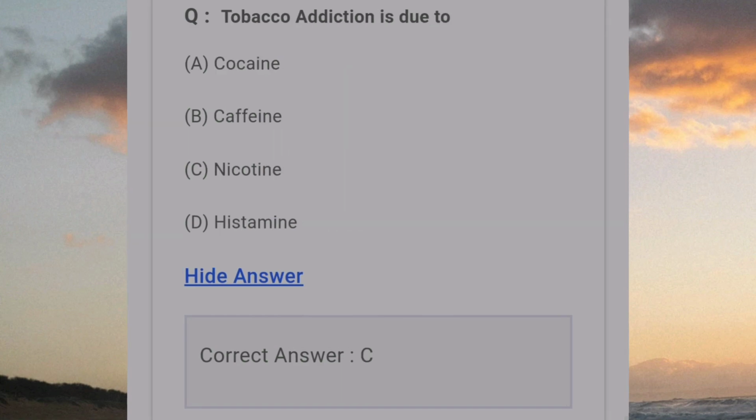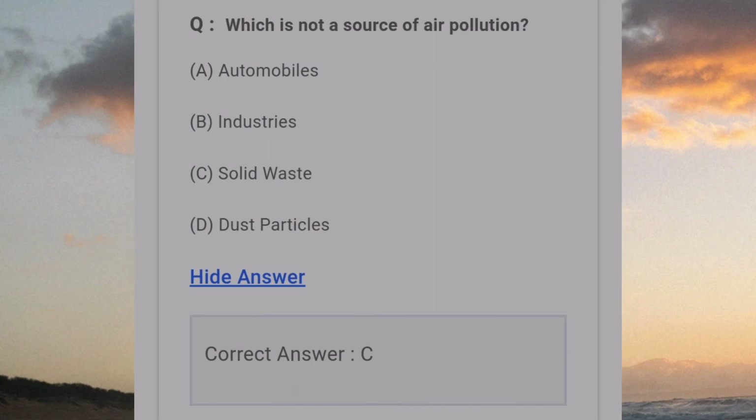Tobacco addiction is due to. Answer C. Nicotine. Which is not a source of air pollution? Answer C. Solid waste.